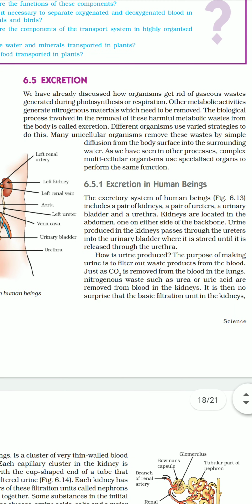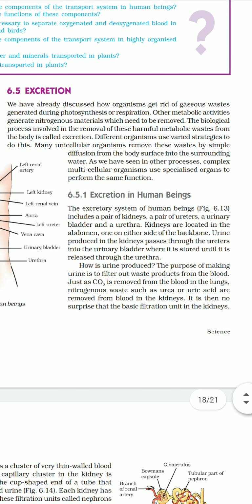And that is why particularly when we define excretion, we always say that excretion is a process of removal of nitrogenous waste from our body. So it is my request that whenever you write the excretion definition, please mention the removal of nitrogenous waste, because here we are going to deal with that only, that how this nitrogenous waste is removed from our body. And these excretory materials include not only nitrogenous compounds or waste, they also include some ions, salts and water.